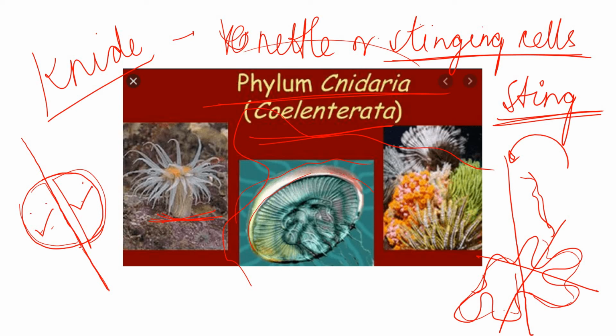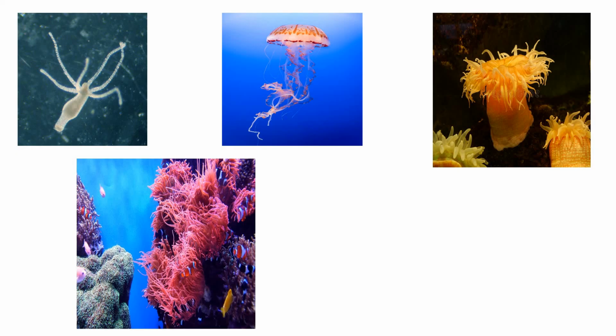The mouth is the only opening in the body. They do not have several pores like the sponges. It's only the mouth. The mouth is surrounded by finger-like projections known as tentacles. These tentacles have stinging cells called cnidoblasts, hence the name Cnidaria. So here we have the mouth and they have finger-like projections, you can see, which are called the tentacles.